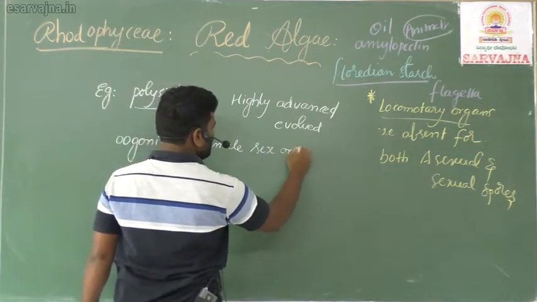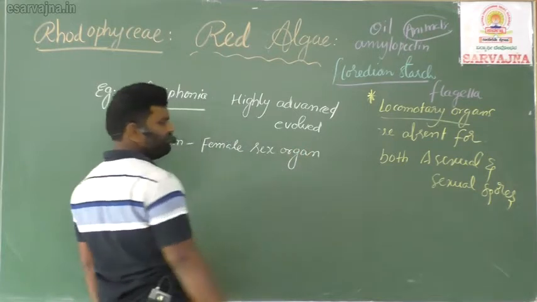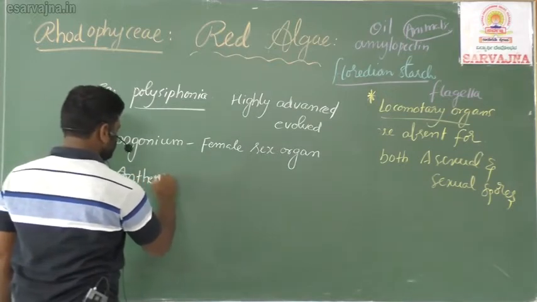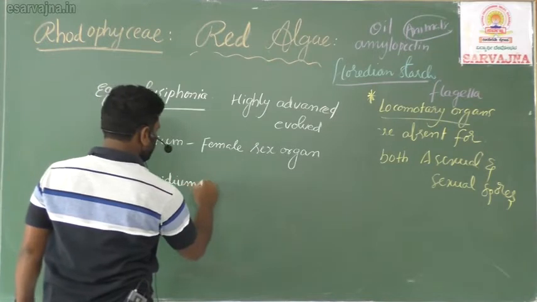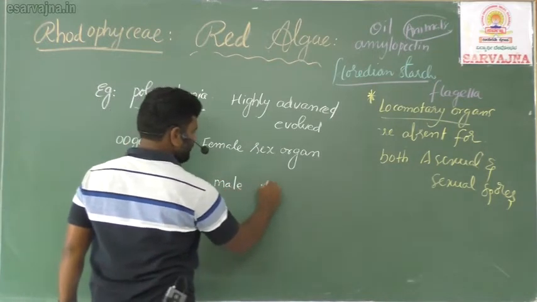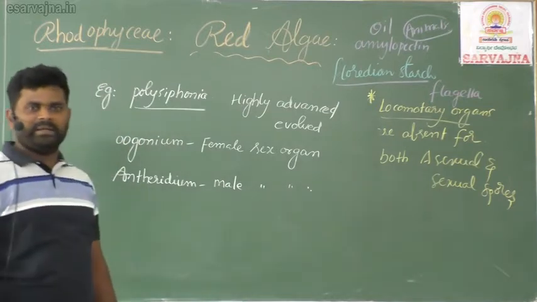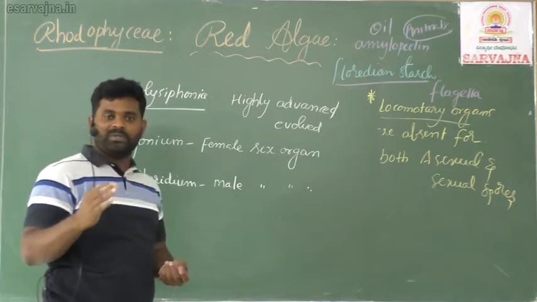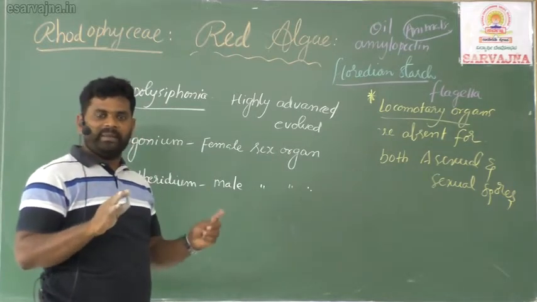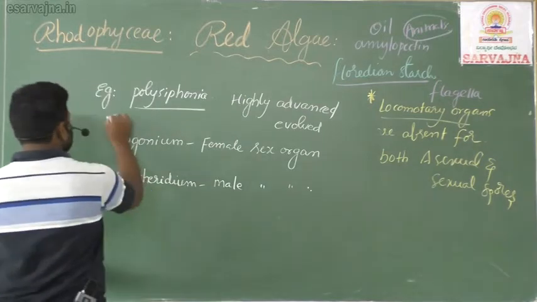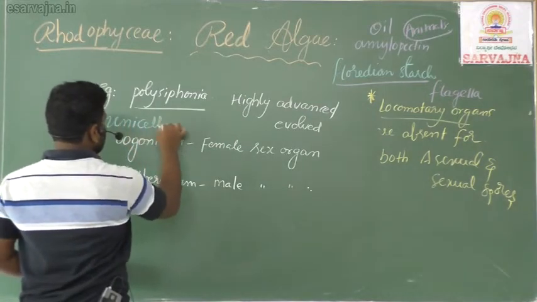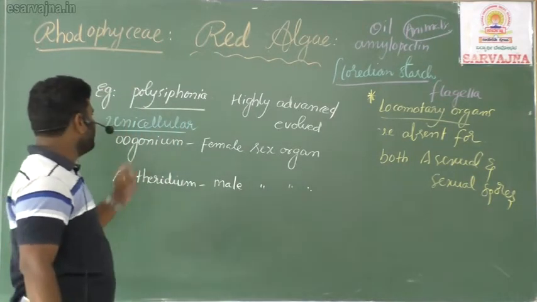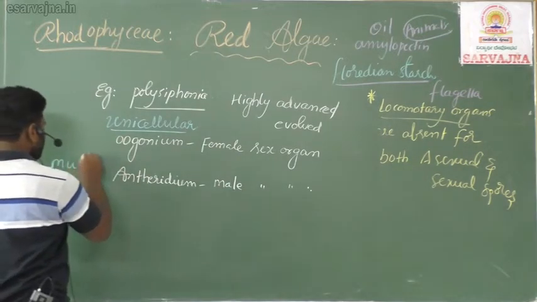The female sex organ in the lower plants like algae and fungi we usually call oogonium. Antheridium is the male sex organ of the lower plants like algae and fungi. Usually most algal members, either male or female sex organs, are unicellular. Unicellular sex organs are found, but very rarely, plants like Polysiphonia have multicellular sex organs.